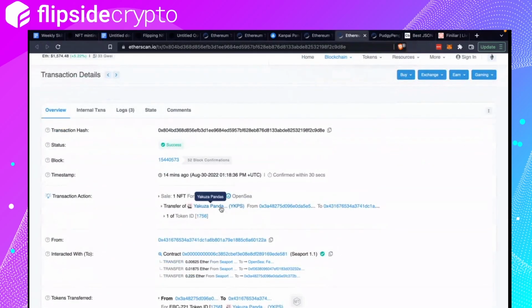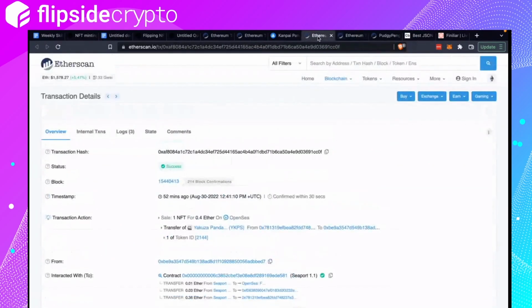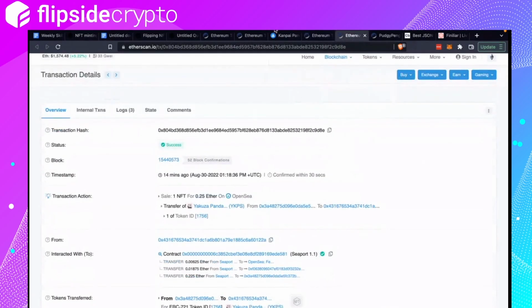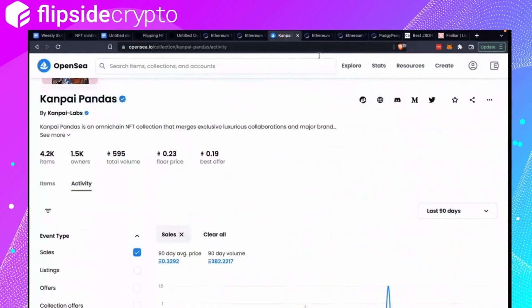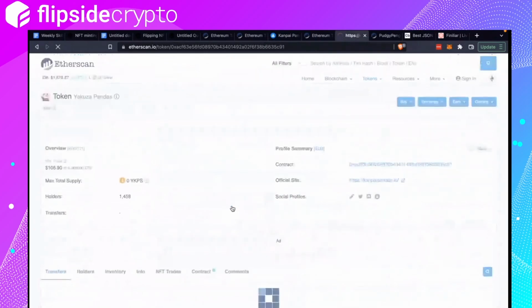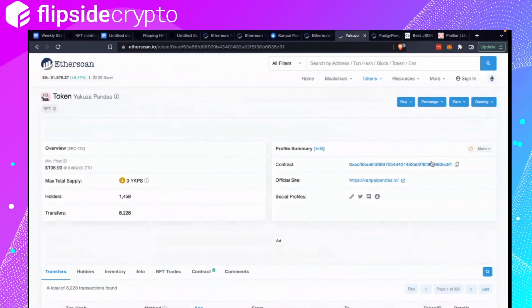Okay, it's the same. Yakuza Pandas. Why is it called Yakuza here but Kanpai here? Interesting. They rename it for branding. Okay, I see. So I'm copying the contract address.